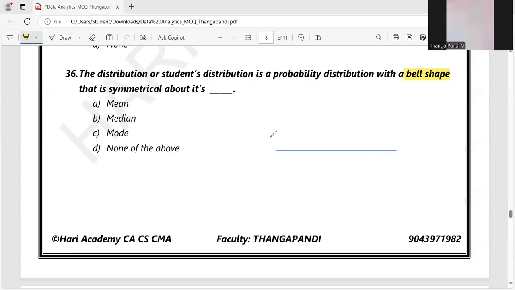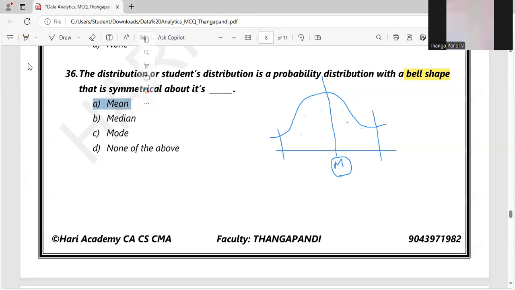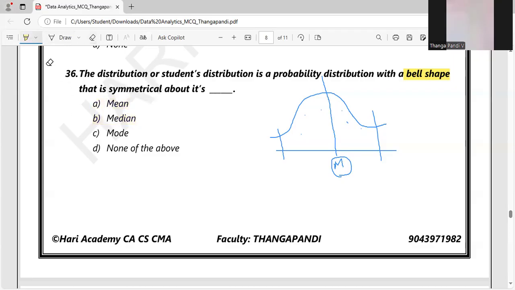So they are talking about a bell-shaped curve. The curve will be like this. It is symmetrical about its mean value. So they are saying that within the upper limit and the lower limit, around the center of the mean value, the data is distributed in the normal distribution. So option A will be the right answer here. Let's move on to the next question.